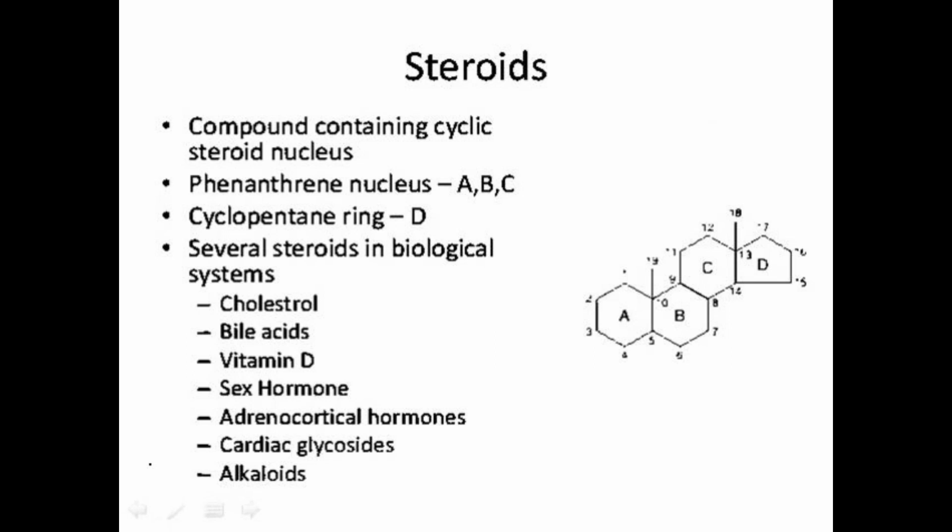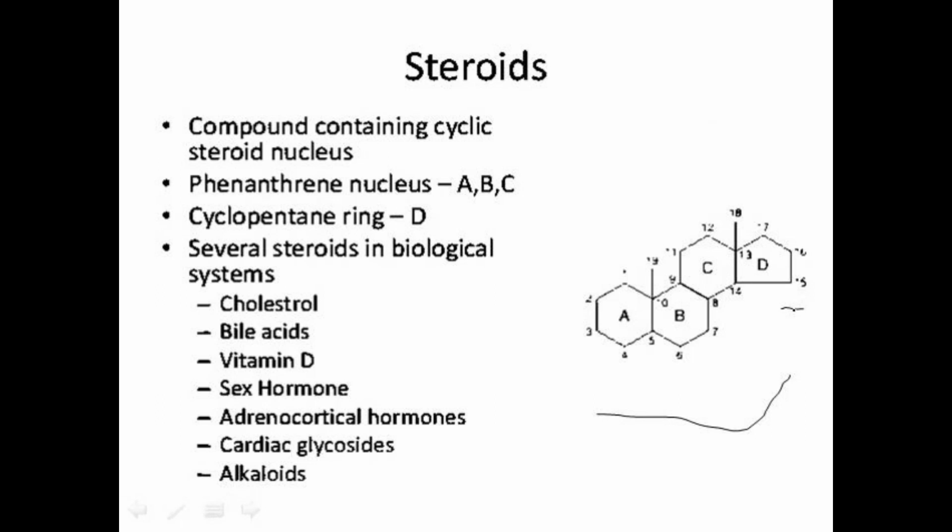These are the components containing the cyclic steroid nucleus. This is the structure of a steroid. It contains the phenanthrene nucleus, that is rings A, B, C, and also contains a cyclopentane ring.